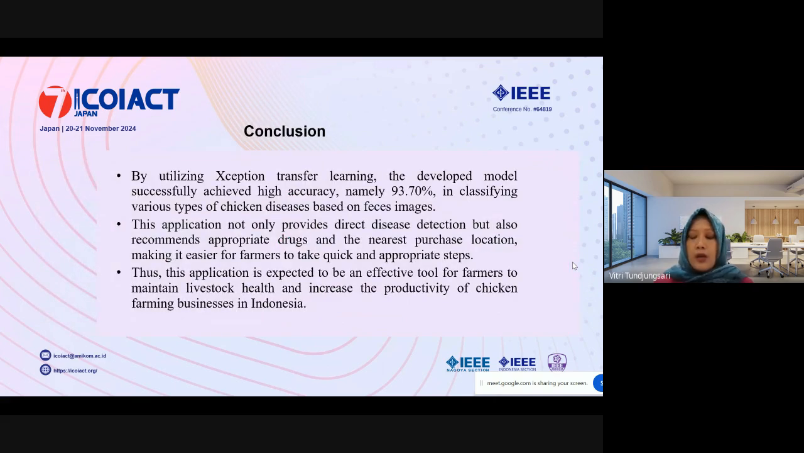And the last part of our presentation is the conclusion. By utilizing Xception transfer learning, the developed model successfully achieved high accuracy, around 93.70%, in classifying various types of chicken diseases based on feces images. This application not only provides direct disease detection, but also recommends appropriate drugs and the nearest purchase location, making it easier for farmers to take quick and appropriate steps. Thus, this application is expected to be an effective tool for farmers to maintain livestock health and increase the productivity of chicken farming businesses in Indonesia.